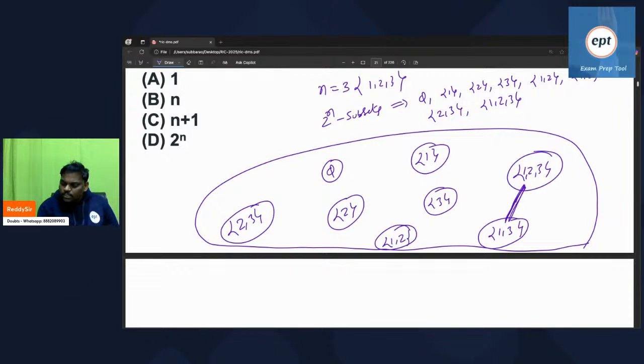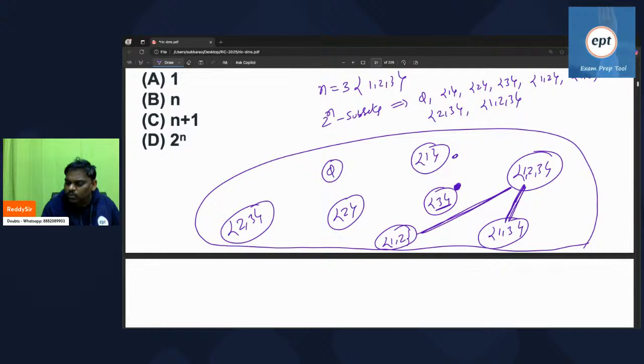If you do intersection of these two people, the intersection is 1 2. Yes, right. But one small question I want to ask you: if you do intersection of a one-element set with anyone, you cannot get two common elements, because he has only one person. So he is not adjacent to anyone.